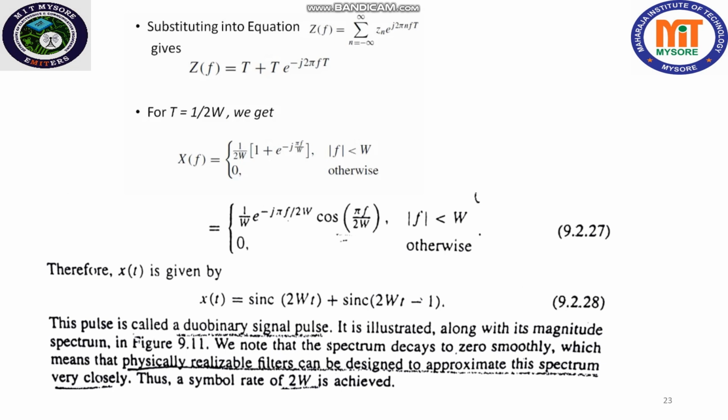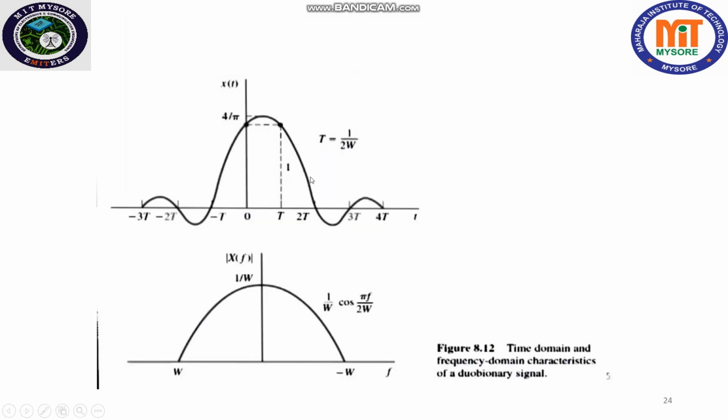Thus, a symbol rate of 2w is achieved. This is a very smooth curve here in the frequency spectrum. So what we can conclude is it is not an exponential decay of the signal, this particular spectrum. So we can design practically realizable filters. In practically realizable filters, the frequency response slowly comes to 0. Here also the same thing is happening, as compared to a sharp roll off. Here it is a very slow rollover rate.